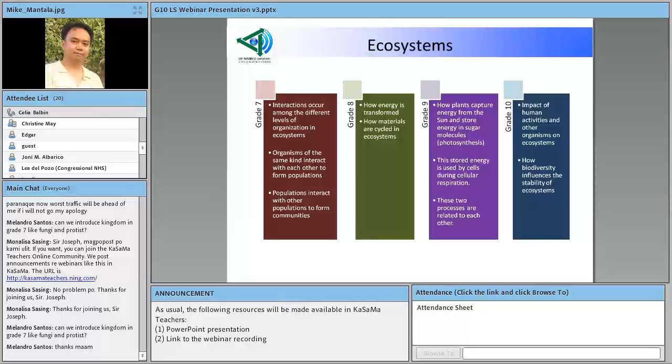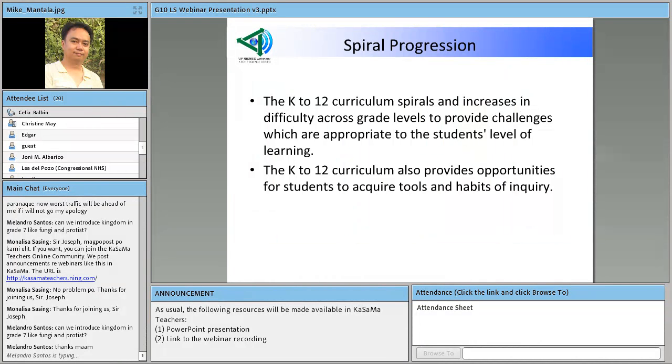So that's how we incorporate some of the universalizable themes in science, like biodiversity, without necessarily mentioning the term, starting in grade 7. Okay, sir? So we proceed.